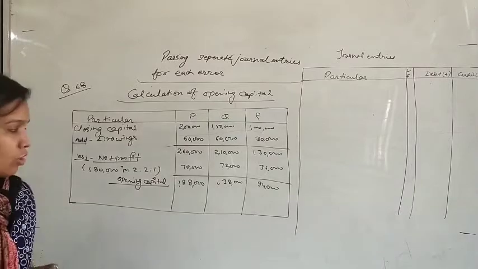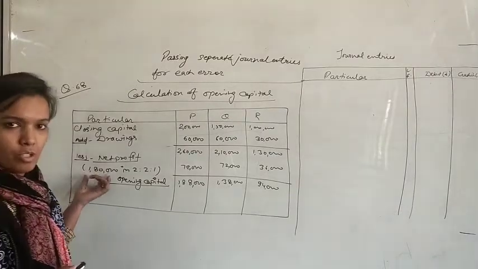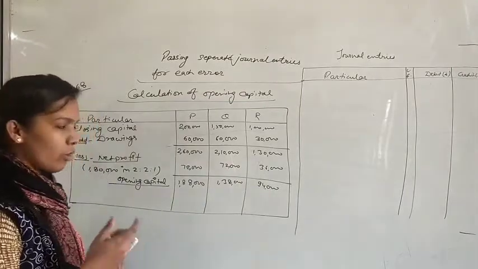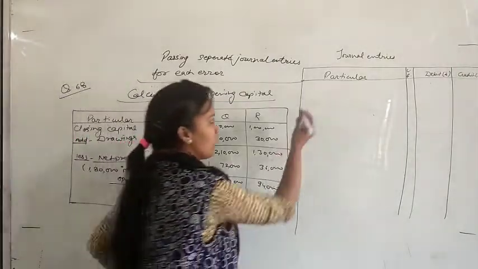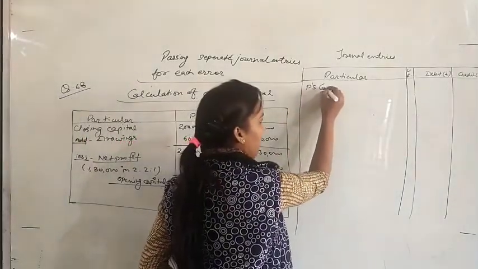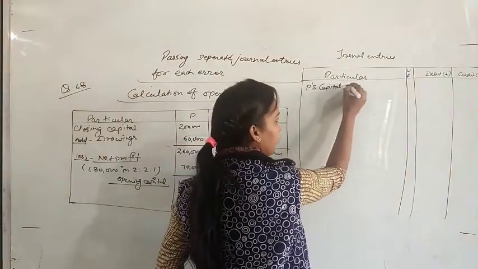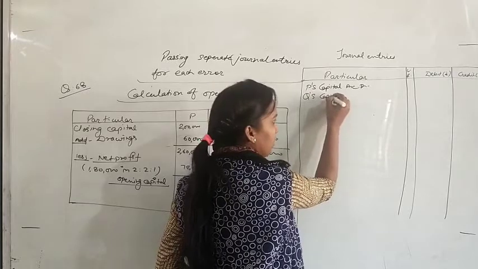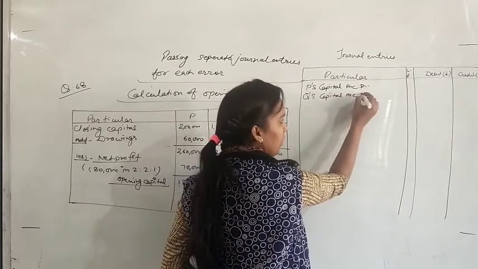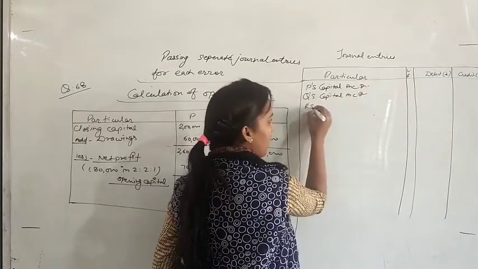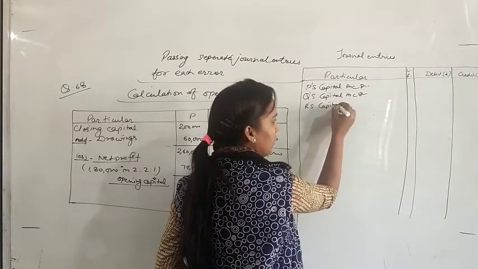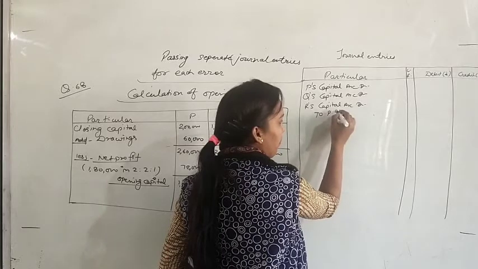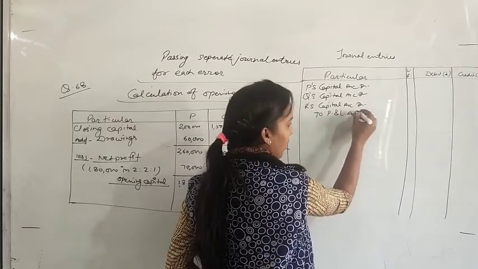Yes. So 1,80,000 rupees profit was wrongly distributed in this ratio. So first of all we will take back this profit. So entry will be P's capital account debit, Q's capital account debit, R's capital account debit to P&L adjustments account.